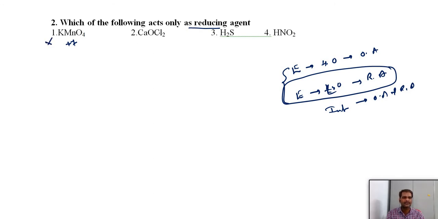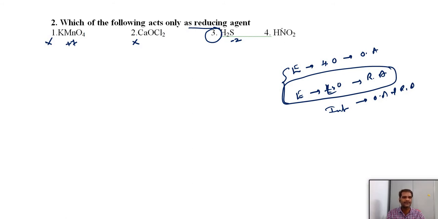In calcium oxychloride, chlorine has two oxidation states, +1 and -1, so it is not the minimum oxidation state. Again we cannot say. And in H2S, the sulfur oxidation state is -2. Sulfur's minimum oxidation state is -2, and the higher oxidation state is +6. So if it is in between, we can say that it is both oxidizing and reducing. So here H2S can act as a reducing agent. Why? Because here sulfur is present in its lowest oxidation state.